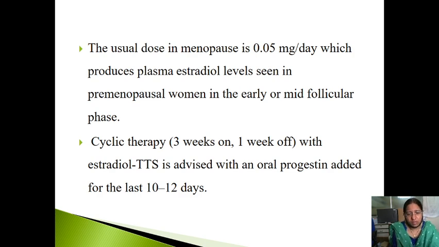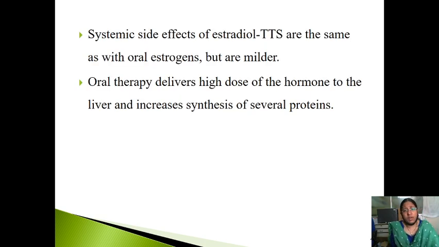Cyclical therapy, 3 weeks on, 1 week off. Estradiol TTS is advised with an oral progestin added for the last 10 to 12 days. So whenever you are giving cyclical therapy, you give it for 3 weeks, 1 week off, with an oral progestin added in the last week. Systemic side effects of estradiol are the same as with oral, which I told you, but will be milder. Oral therapy delivers a high dose of hormone to the liver and increases the synthesis of hepatic proteins.